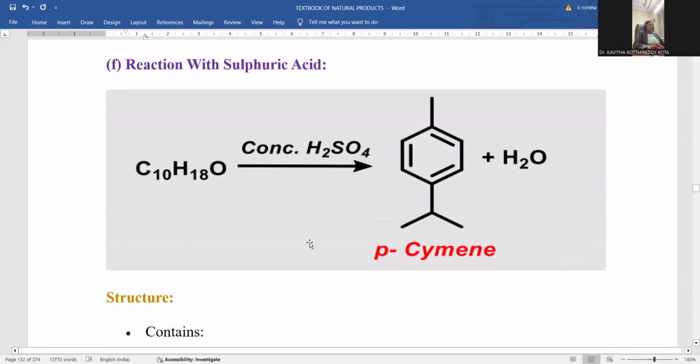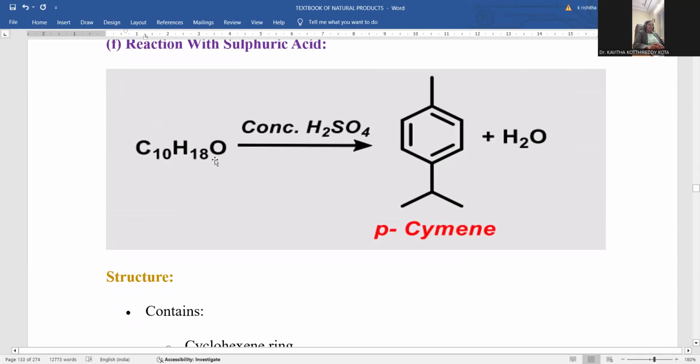Reaction with sulfuric acid. Whenever C10H18O, this is called alpha terpineol, is treated with concentrated sulfuric acid, the concentrated sulfuric acid is again able to remove the water molecule and internal cyclization takes place. Benzene ring with one side methyl and the other side isopropyl. This is called paracymene. Paracymene is a key intermediate for the synthesis of all kinds of terpenoids. That's the reason why it is the key intermediate. So that can be clearly achieved starting from alpha terpineol by treating with a strong acid, sulfuric acid. So dehydration gives rise to paracymene.